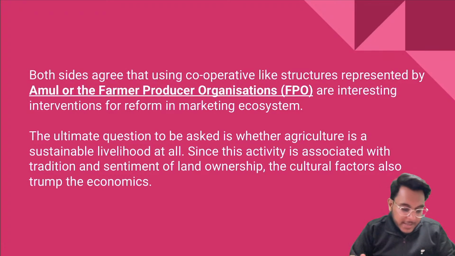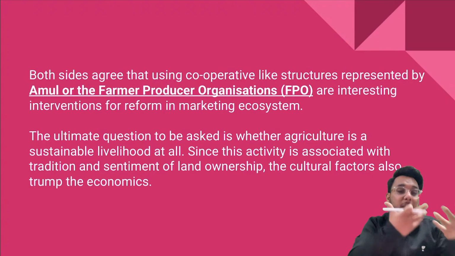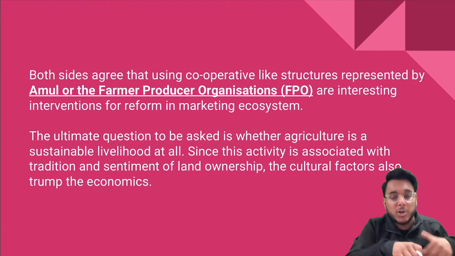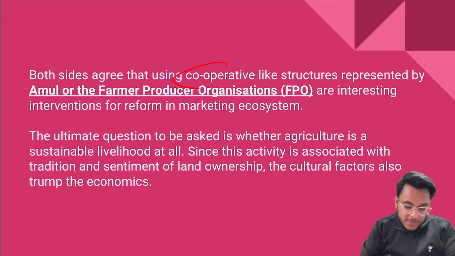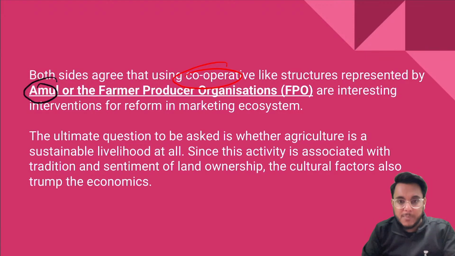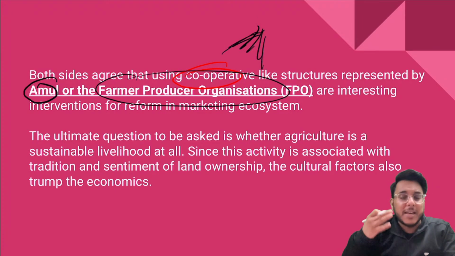Then moving on, guys. Both sides, the people who support the government's role and the people who say the government's role needs not to be there and the private sector's role is needed, also agree on cooperative structures, like Amul or the farmer producer organization, where farmers come together and grow the crop on commercial big levels. According to them, these should be there.